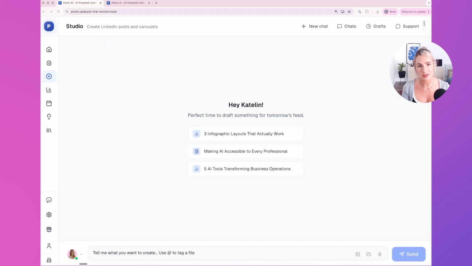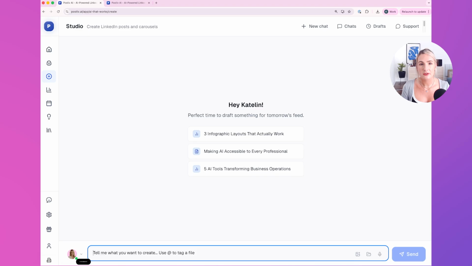We're going to give it an instruction, then we're going to give it the script of the carousel, and we're going to let it work away. I would like for you to refer to your carousel framework within your knowledge base and follow the script below to produce the carousel that I require.